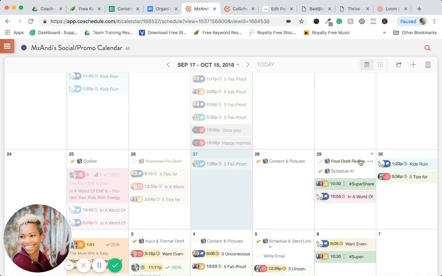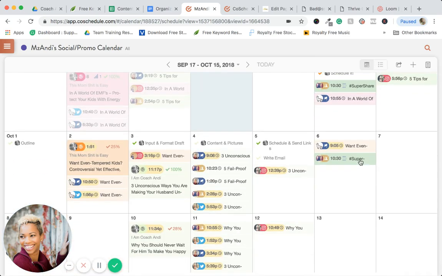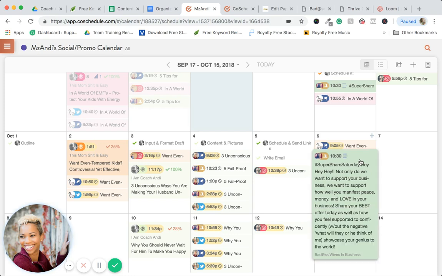So I like that because I have a lot of ideas. And then the requeue. What I like about the requeue is, like I said, I don't like to spend 3+ hours on social media. So they have this really cool feature that you can basically set up preset messages. Let's say one day I decide, hey, I'm going to spend 30 minutes doing preset messages and images just for my Saturdays because I have a Super Share Saturday.